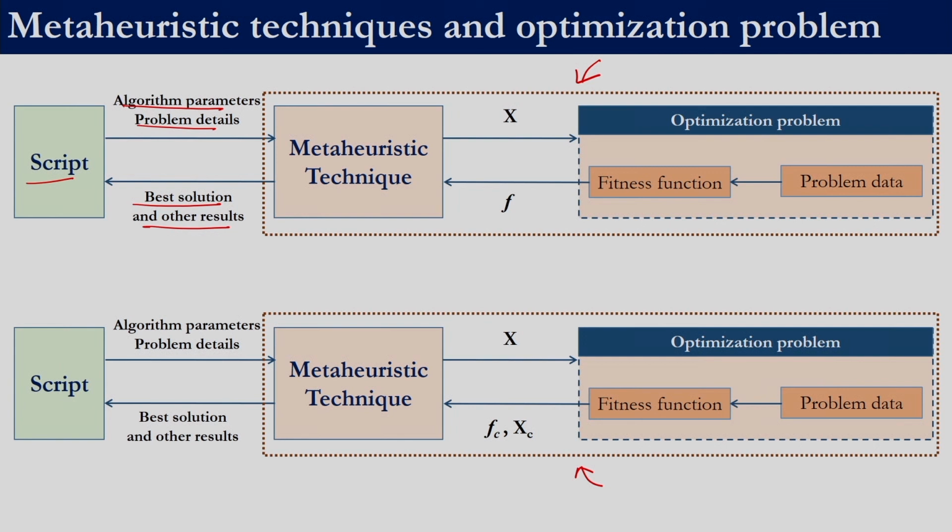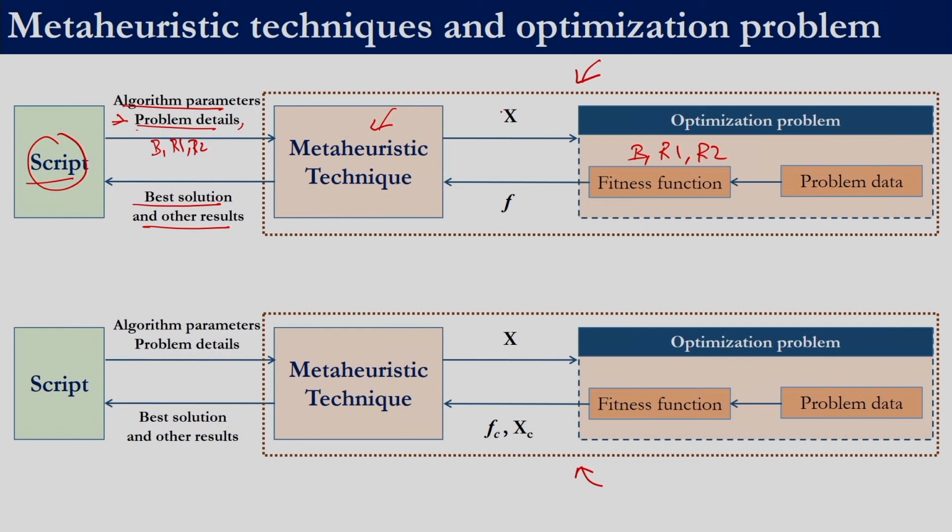Now, when we pass the problem details, we can also pass the values of budget, the amount of raw material 1, and the amount of raw material 2 that is required. Previously we were only passing the upper bound, lower bound and name of the fitness function file. So, this B, R1, R2 can be passed to the meta-heuristic technique, but it is actually required in the fitness function. So, we will have to change our meta-heuristic technique to receive this input from the script file, as well as transfer that data to the optimization problem.